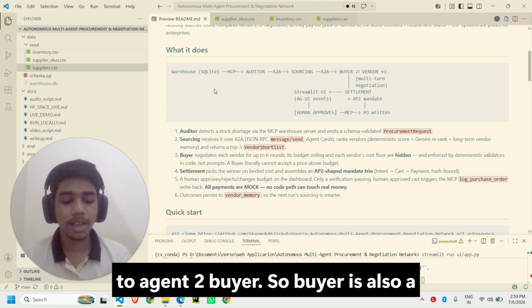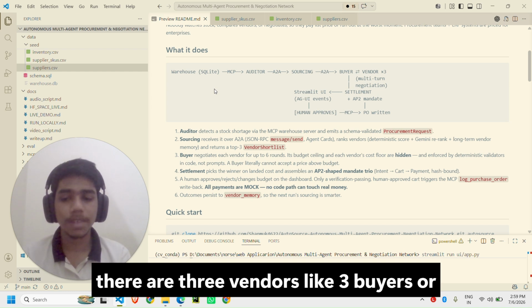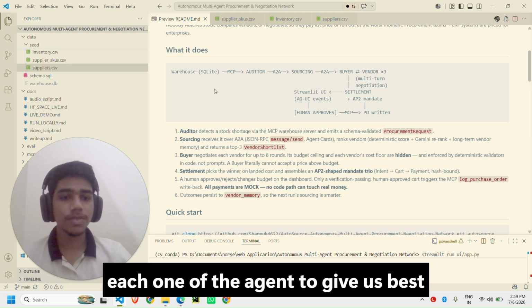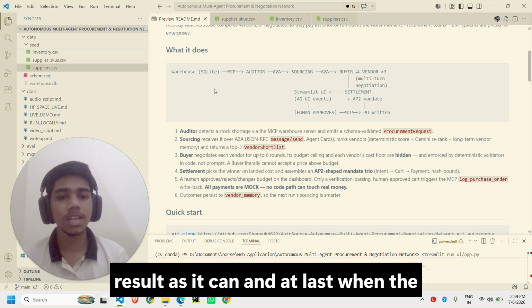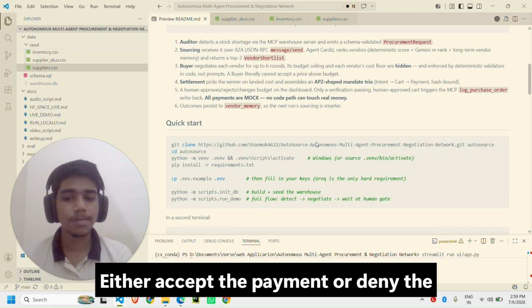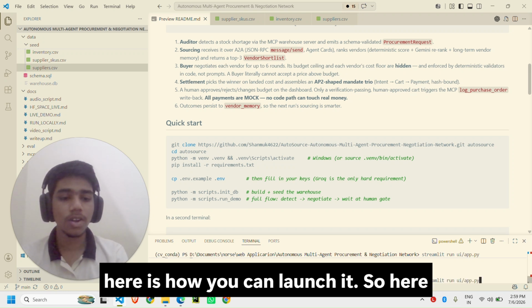The buyer is also an agent here, like an external agent, and there are three vendors, like three buyers, and our agent will bargain with each one of them to give the best result it can. At last, when the user feels satisfied, he can either accept the payment, deny the payment, or customize it accordingly. And here is how you can launch it.